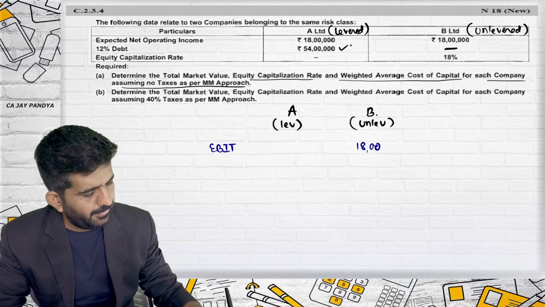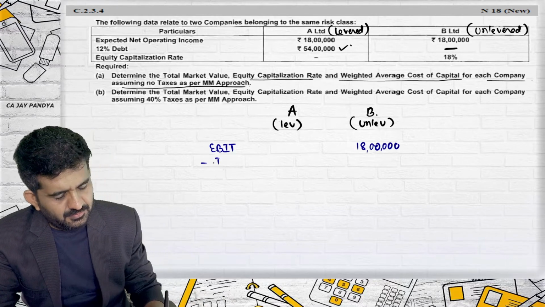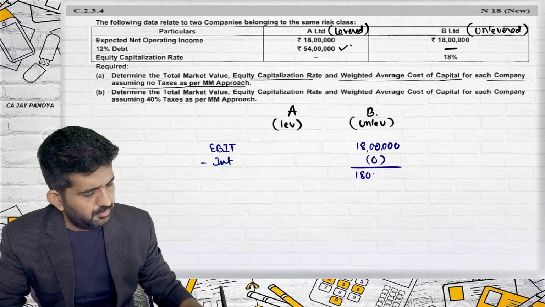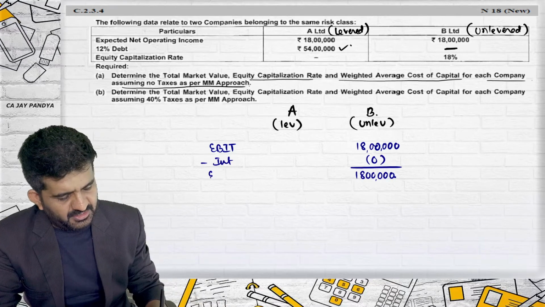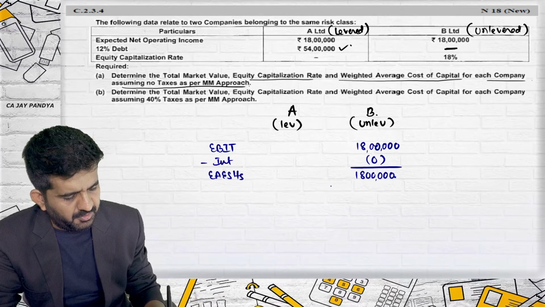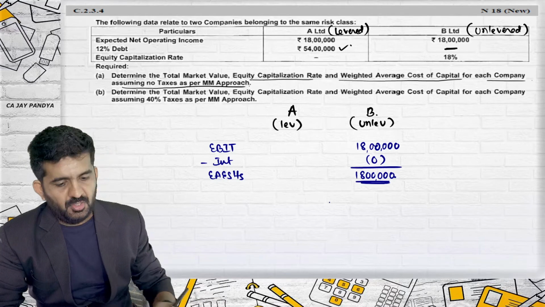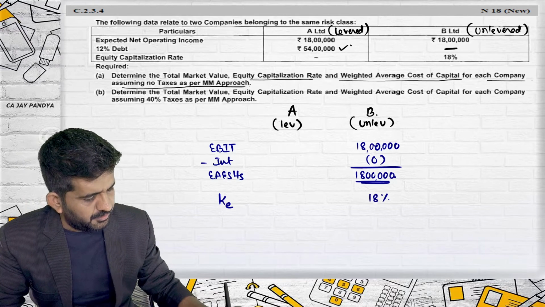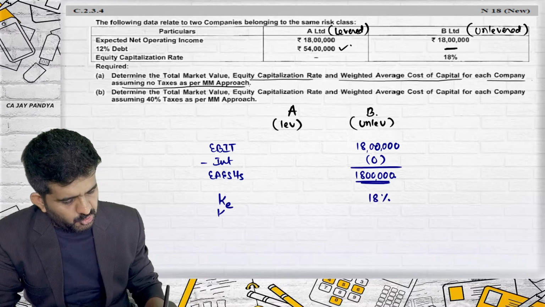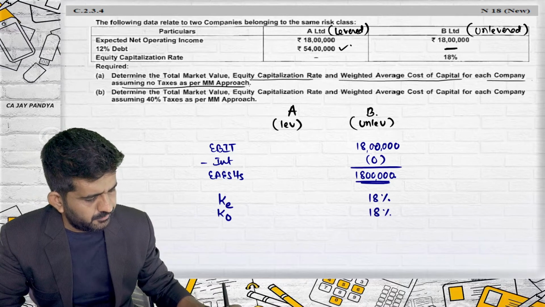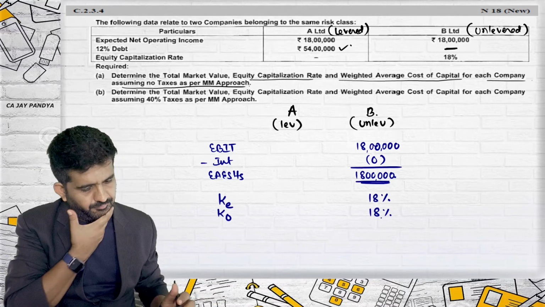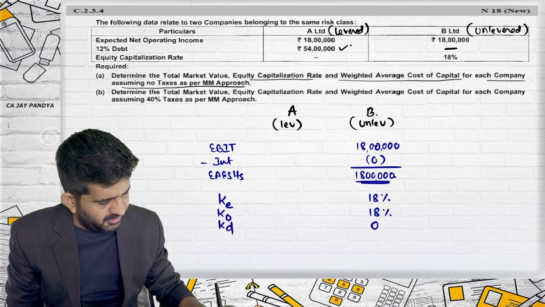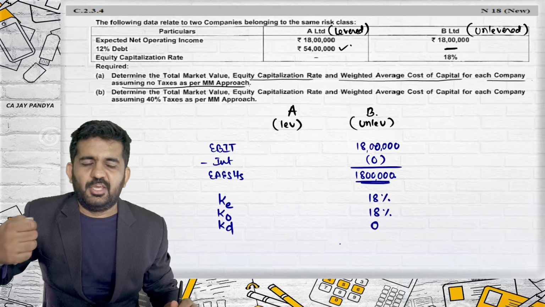EBIT 18 lakhs minus interest 0. As there is no taxation, this is earnings available to equity shareholders. Equity capitalization rate KE is 18%, so KO will also be 18%. KD in this case is 0, so only KO is 18%.